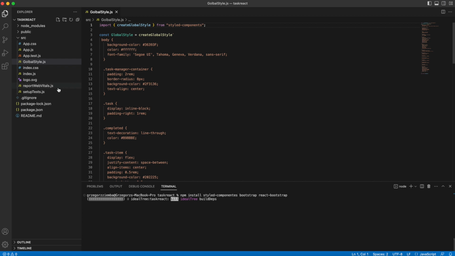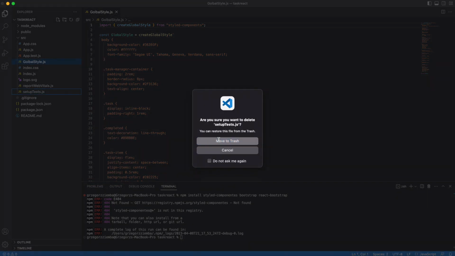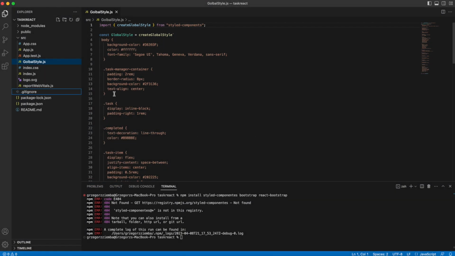In that time we can delete unnecessary files. The setup test, we can just delete it. Okay, we just misspelled that, so let's do it again.